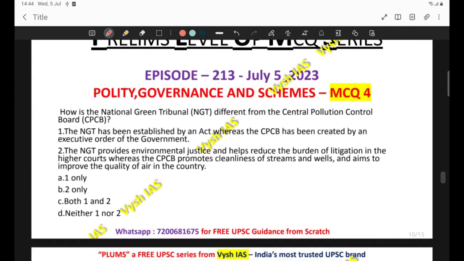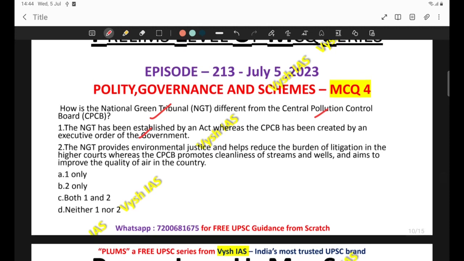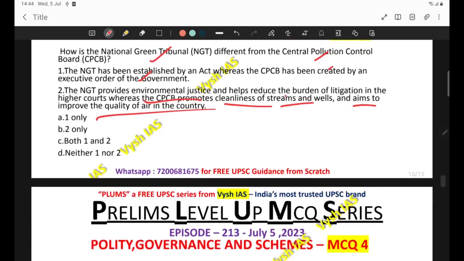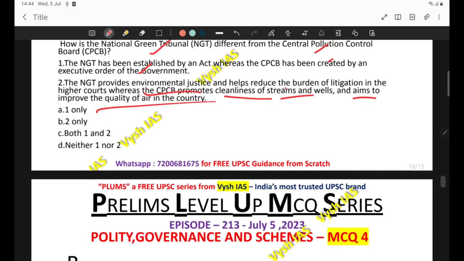Now, next question. How is the National Green Tribunal different from the Central Pollution Control Board? The NGT has been established by an act, whereas CPCB has been created by an executive order of the government. Second, NGT provides environmental justice and helps reduce the burden of litigation in the higher courts, whereas CPCB promotes cleanliness of streams and wells and aims to improve the quality of air in the country. Yes, the quality of air, because it was brought in by the Air Act.